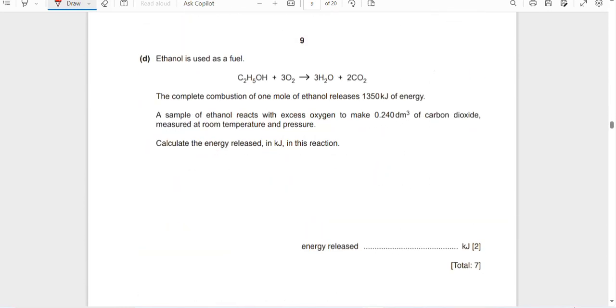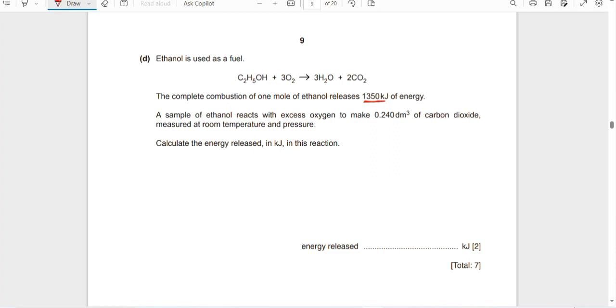Ethanol is used as a fuel because it contains carbon and hydrogen. The complete combustion of 1 mole of ethanol releases this much amount of energy. A sample of ethanol reacts with excess of oxygen. Excess of oxygen means that we have no concern with oxygen. This is in excess, so it will not tell us the amount of product formed. The ethanol is the limiting reagent, so we use the limiting reagent to find out the product.